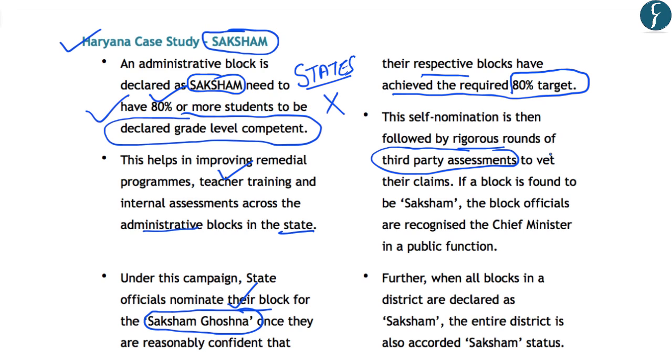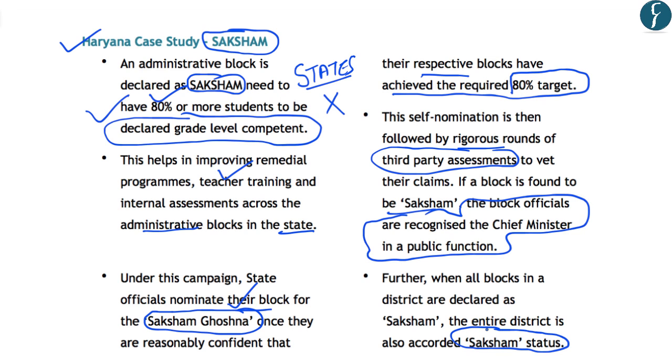And if by this third-party assessment, this block is found to be Saksham, the block officials will be recognized by the Chief Minister in a public function. Which means that it aims at incentivizing and also appreciating the learning outcomes achieved by an administrative block. And if all the blocks in the district are declared as Saksham, the entire district is accorded a Saksham status.